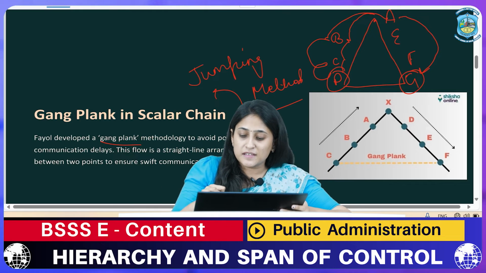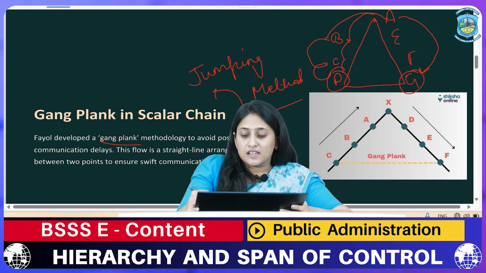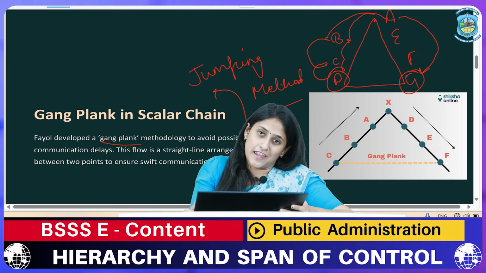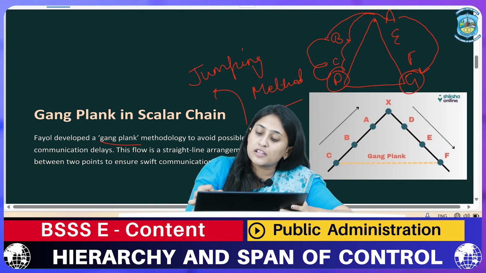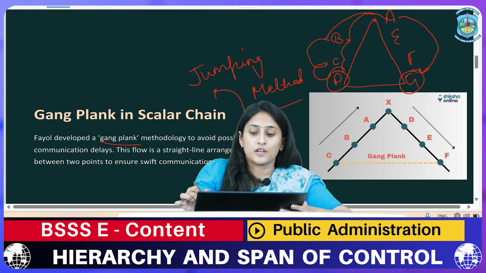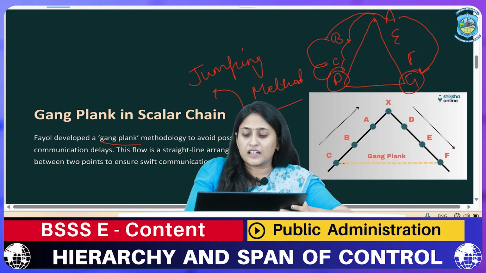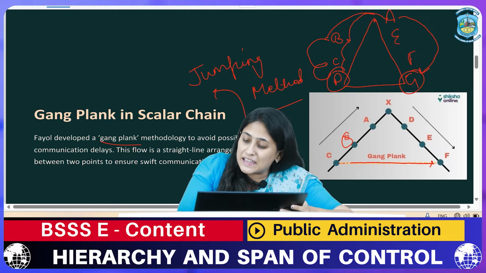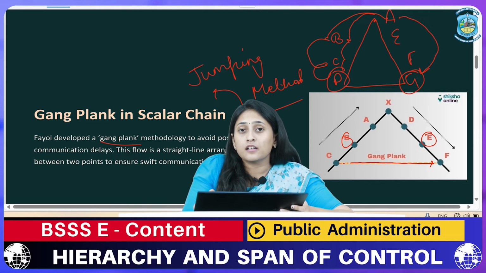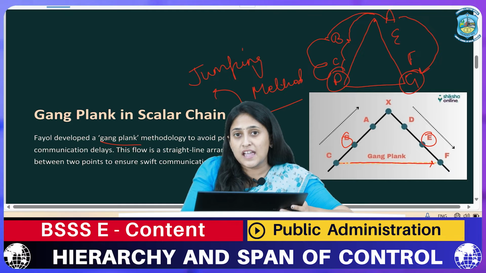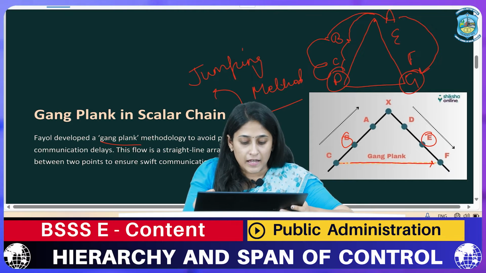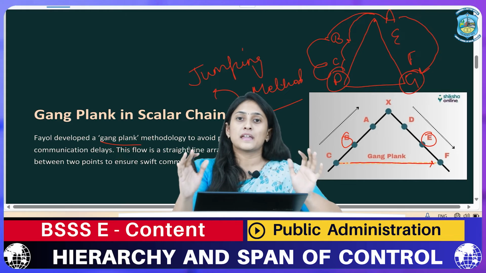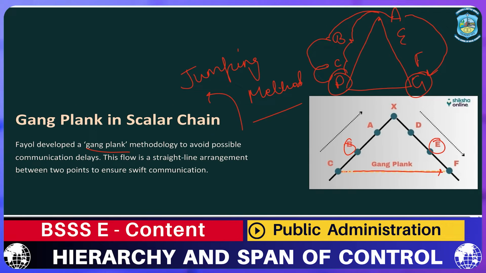Now it has been said that if C wants to give information to F, they can give it directly to F. There is no requirement of going to B, then to A, and then to F. C can directly convey its message to F, but only on one condition: B and E are well aware that C has transferred its information directly to F. A straight line arrangement can be made between the two points, which swiftly speeds up communication, but it can only be done on one condition.